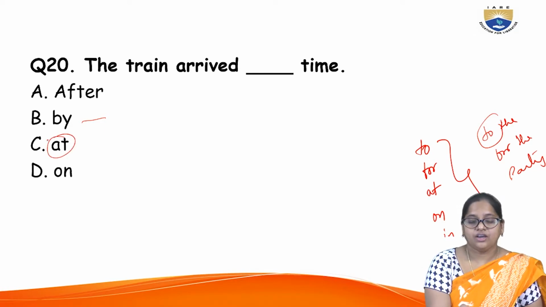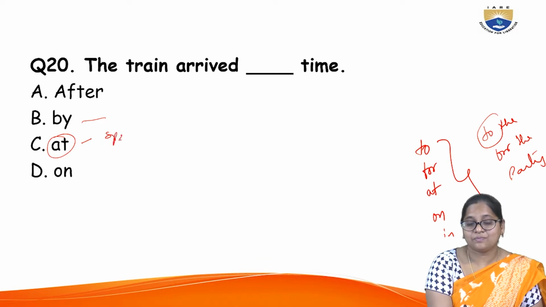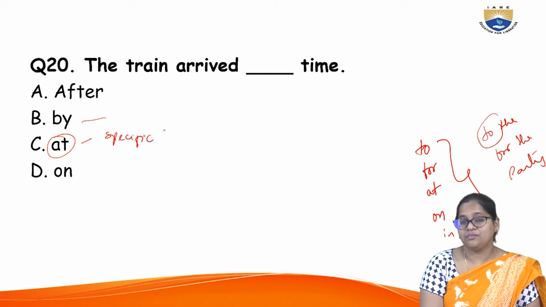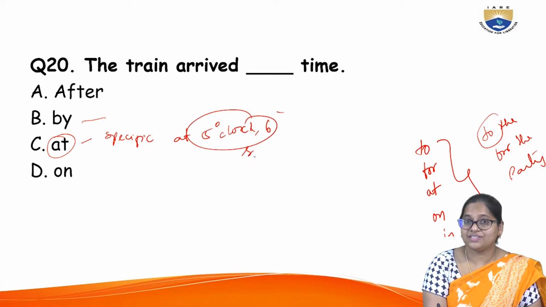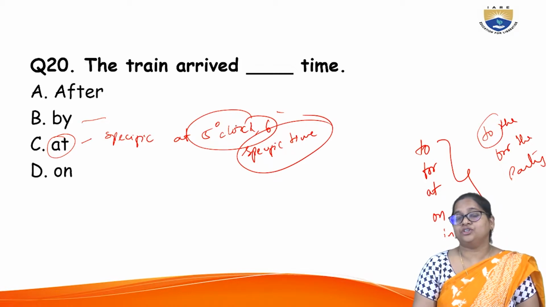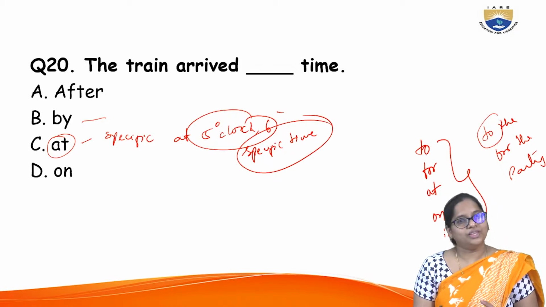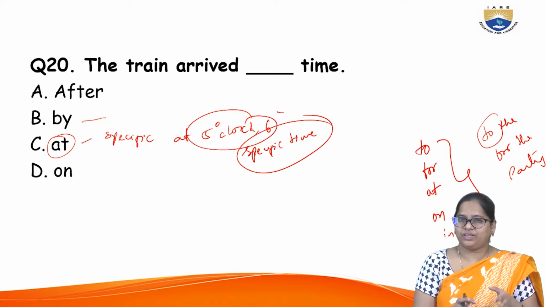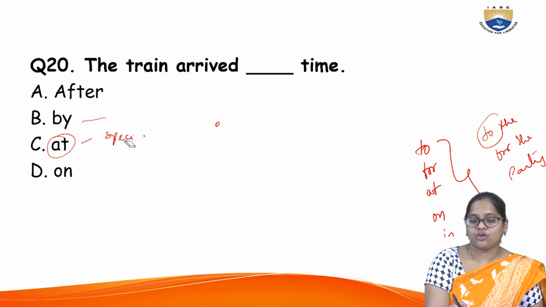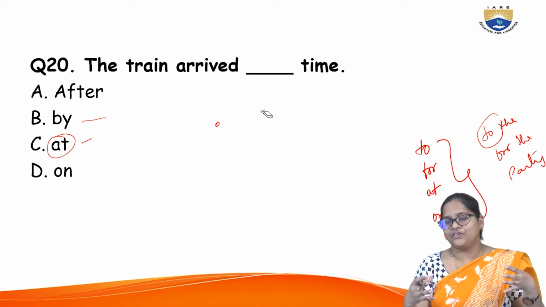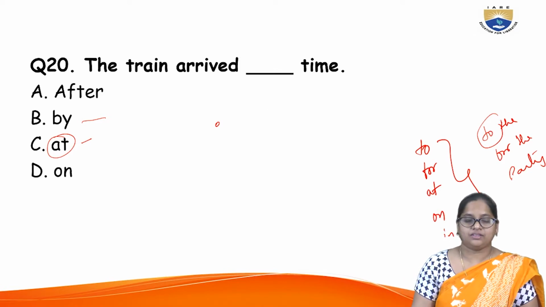When I say at, it always talks about the specific time. When I say the train arrived at 5 o'clock, 6 o'clock. So I'm not talking about the specific time, but I'm talking about the time during the arrival of my time, whether in time or on time, whether it is approximately or whether it is accurately. It is about the nearness or the proximity or the relativity of this time and the preposition.